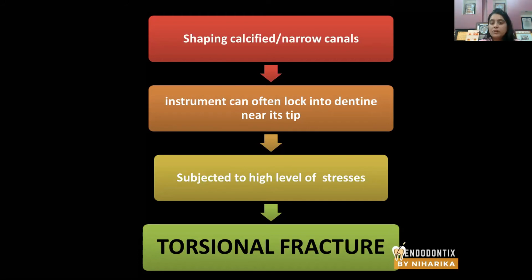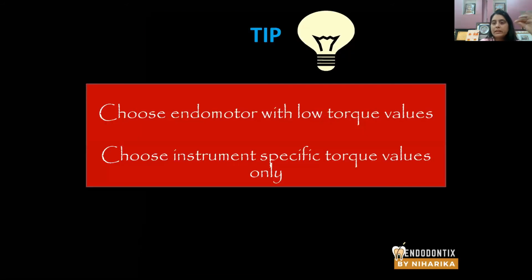There will be a torsional fracture of the instrument, or rotary instrument separation inside the root canal. So it is always wise to work at the recommended torque as a beginner. The clinical tip here is to choose an endomotor with low torque values, where you have a minimal range, like Control, which has a minimal range of 0.5 Newton per centimeter, and choose instrument-specific torque values only.